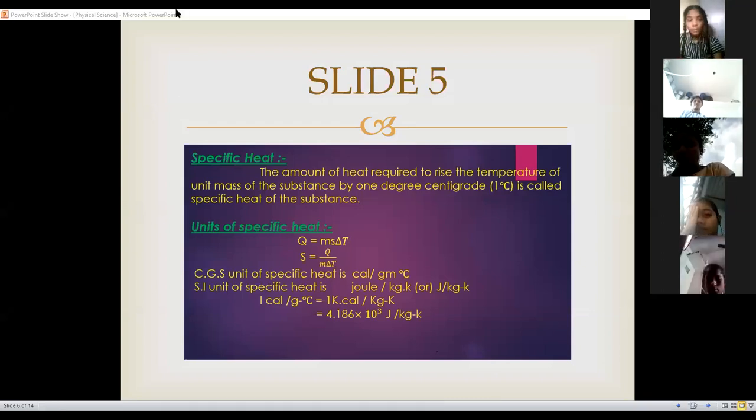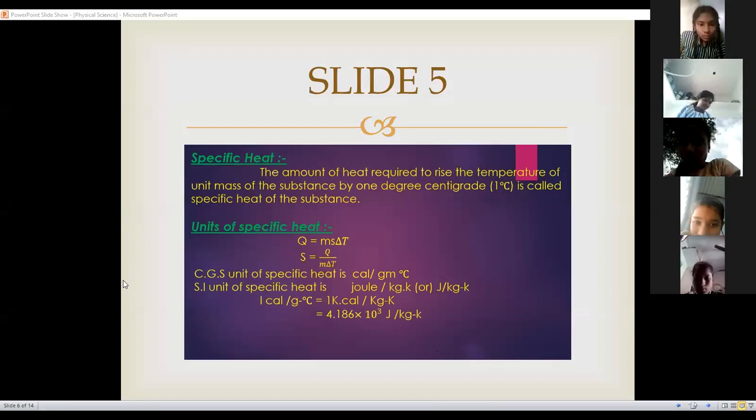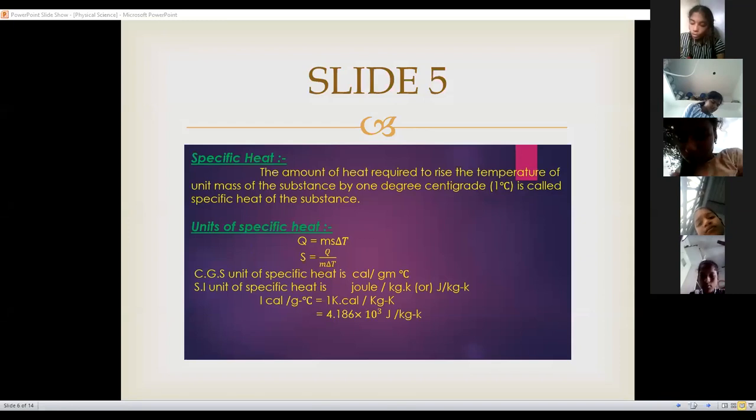So this is a very important question for 2 marks. Define specific heat and write the units of specific heat. What is specific heat? The amount of heat required to raise the temperature of unit mass of the substance by 1 degree centigrade is called as specific heat of the substance. The CGS unit of specific heat is calorie per gram degree centigrade.